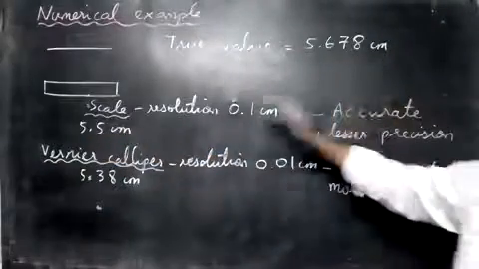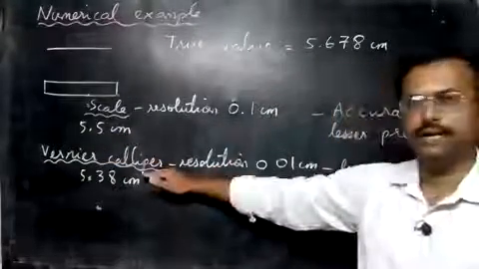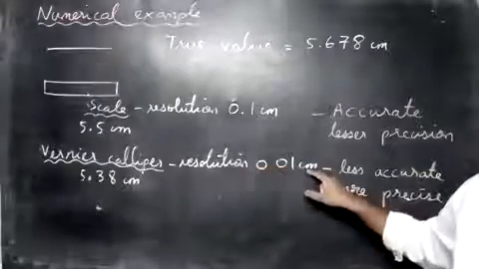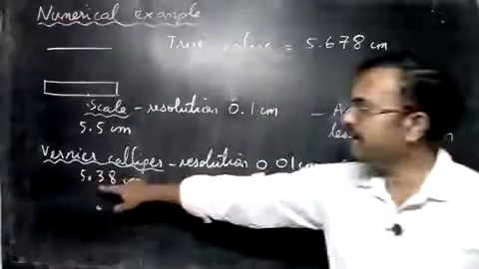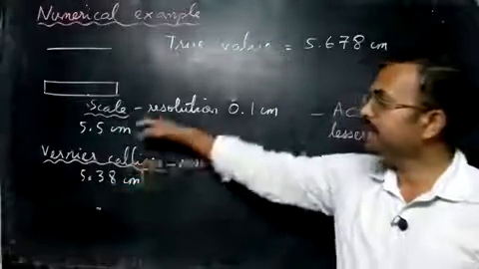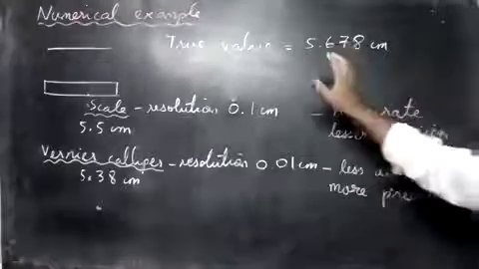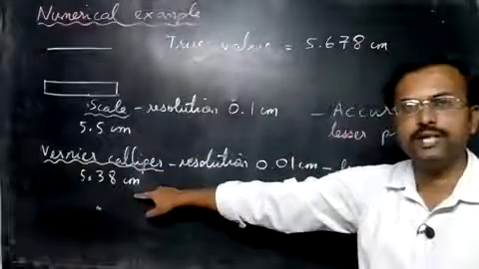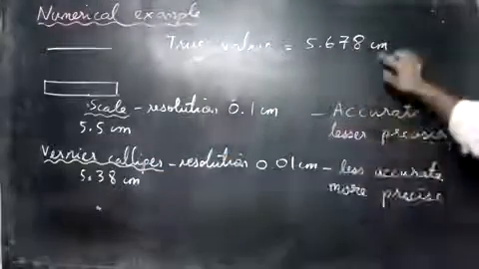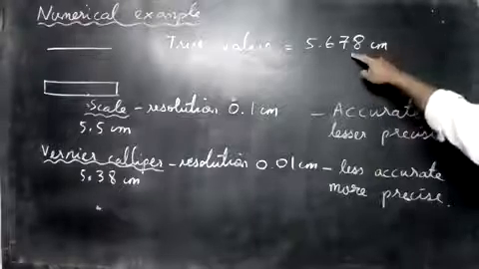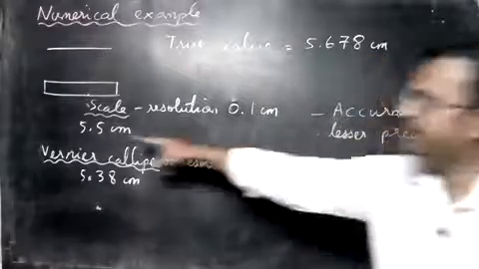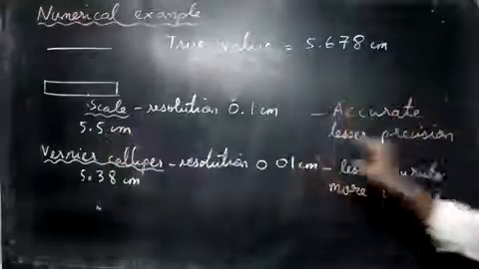Next, we use a vernier caliper. Its resolution means it can measure up to 0.01 centimeters. But the answer we get is 5.38 centimeters. Let's compare these two numbers with the original value. The original value is 5.678, but we get 5.5 and 5.38. So we can say the scale is accurate because it's close to the true value, but it has lesser precision, because the number of decimal places is less.